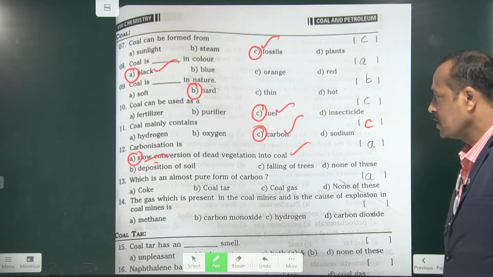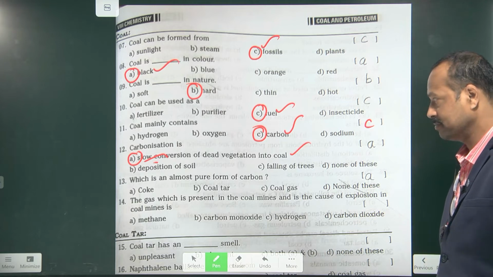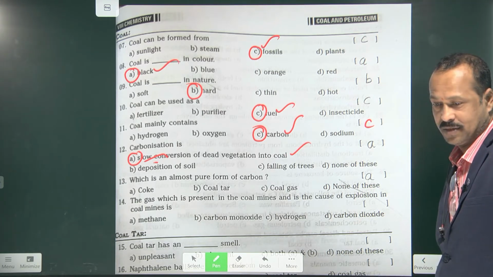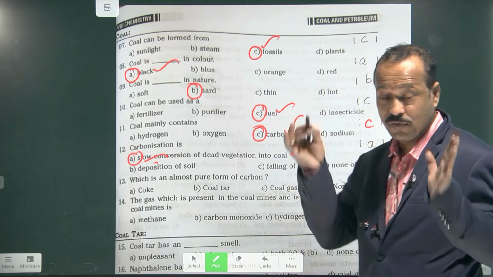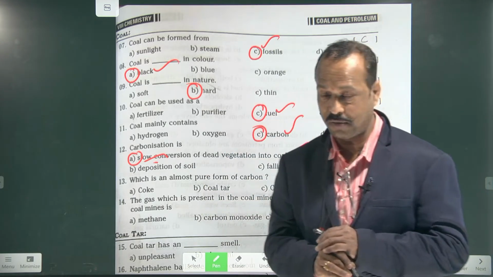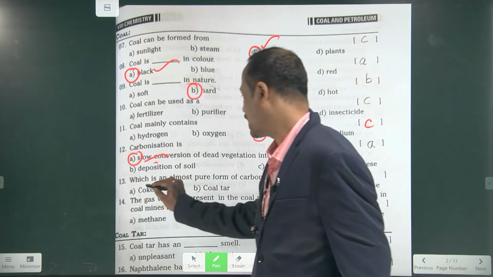Next, which is an almost pure form of carbon? Coal tar is a mixture of 200 substances. I said it to you. Did you remember or not? Coke, sir. Coke is the right answer.